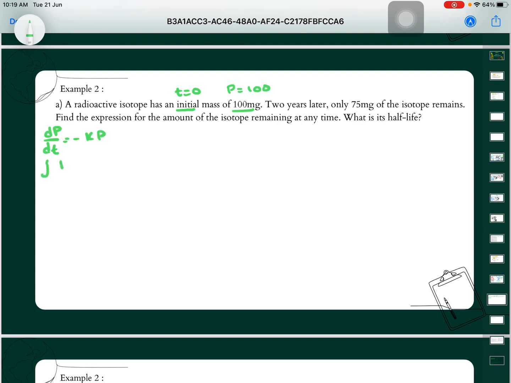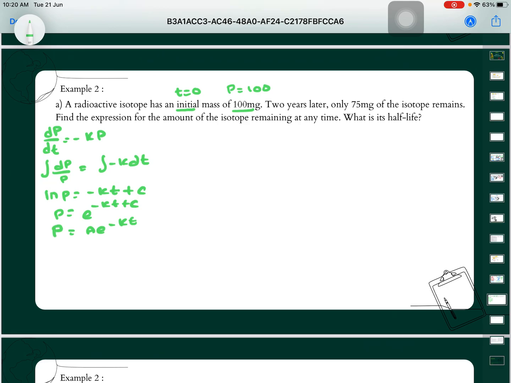So we integrate both sides: dP over P is equal to the integration of negative K dt. Then from here we will get ln P is equal to negative Kt plus C. Then we will get P is equal to e power of negative Kt plus C, or P is equal to A e power of negative Kt.